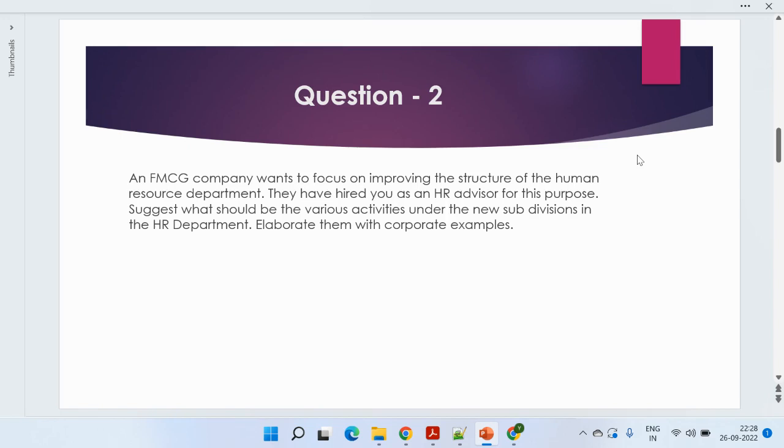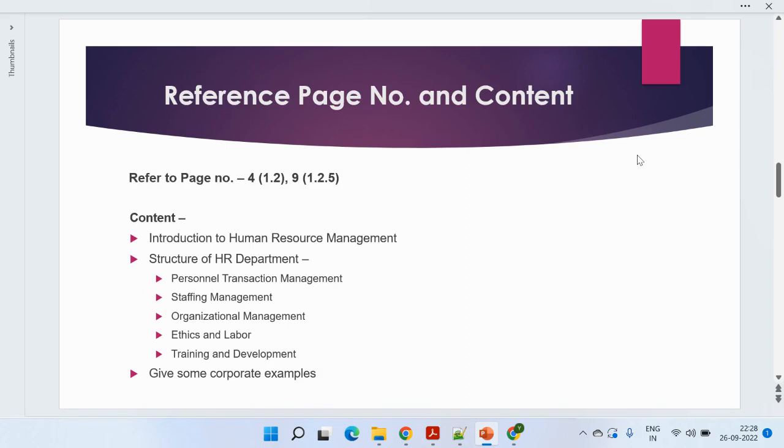Right. So you need to think of the subdivisions of the HR department. So again, you need to give an explanation about HR management, human resource. Again, it's not a mandatory part, but being it's a 10 marks question, it's better to just give a brief. Then the second part comes about the structure of the HR department, like personal transaction management, staffing management, organization management, ethics, labor, training, development. And then you need to give some corporate examples.